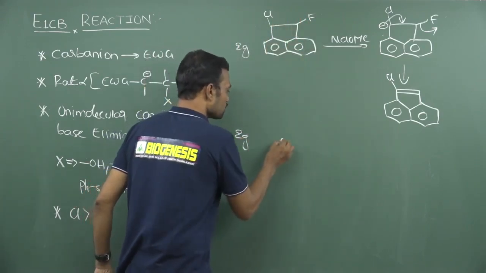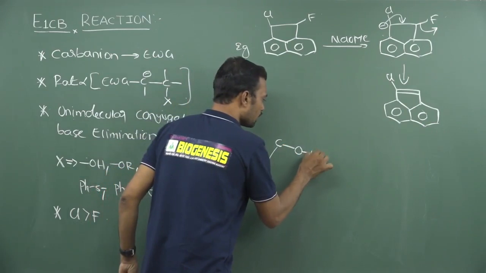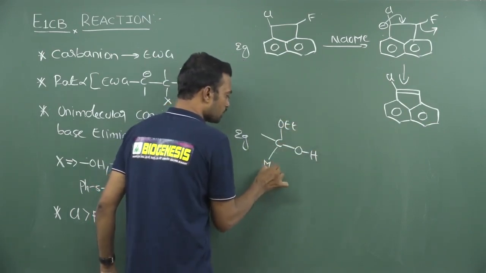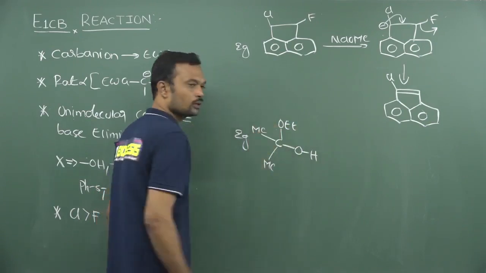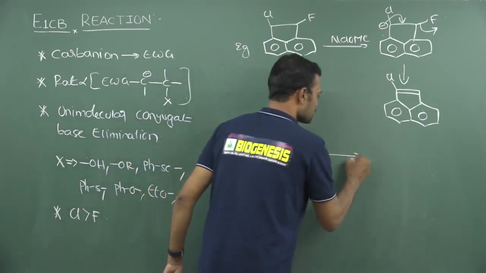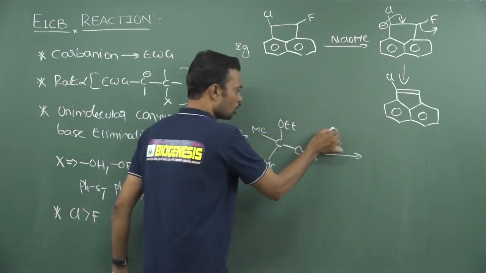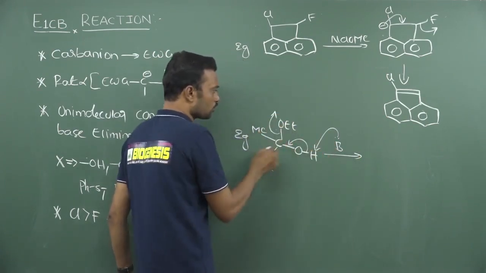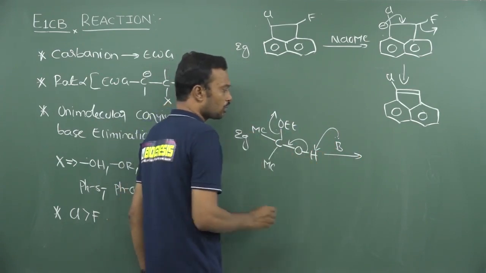And one more, see, this is carbon and here a hydroxy group is present, and this is OEt. And see, this is called a hemiacetal. And if I take a base, you can take any base here. Now the base will consume this proton and this bond completely migrates here, it is eliminated out. See here, alkoxide is eliminating, the proton is removed like this.